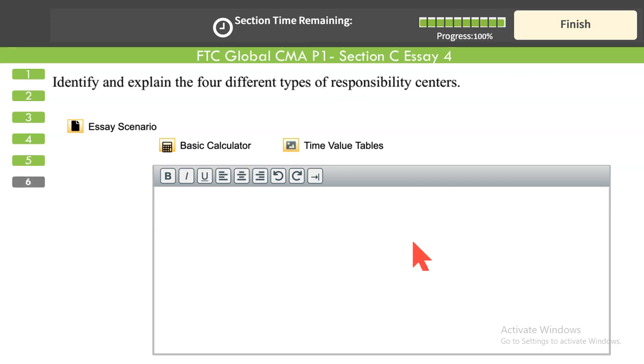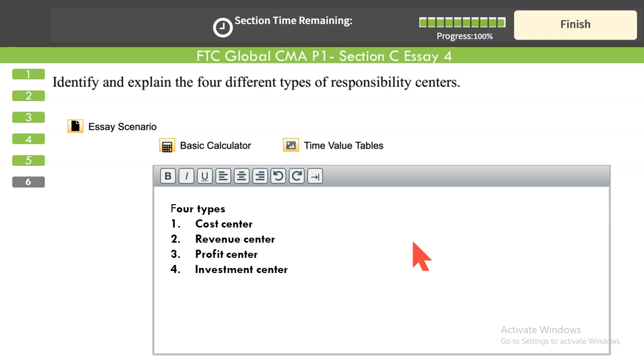Last one: identify and explain the 4 different types of responsibility centers. We know there are 4 types of responsibility centers: cost centers, profit centers, revenue centers, and investment centers. Just a couple of lines or a single line would be sufficient.